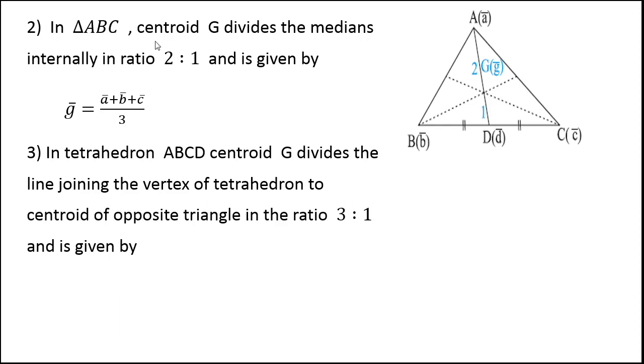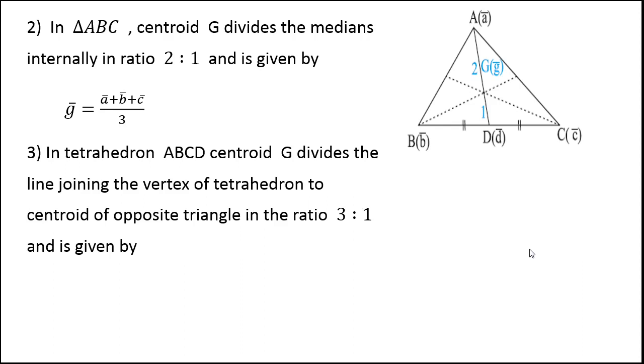What this statement says: we have triangle ABC with vertices having position vectors A bar, B bar and C bar, and we are asked to prove that the point of intersection of medians divides each median in the ratio 2 is to 1. At present, I will just write the statement of this result. In the next lecture, we will prove this result actually. I will give you a detailed proof of this result.